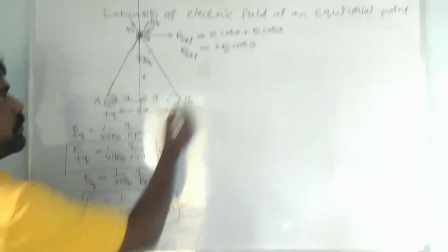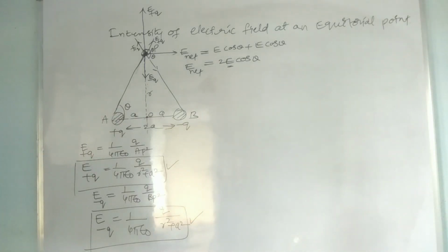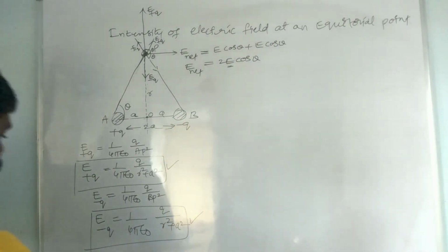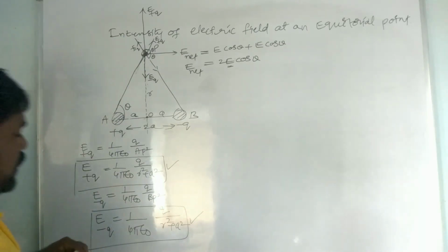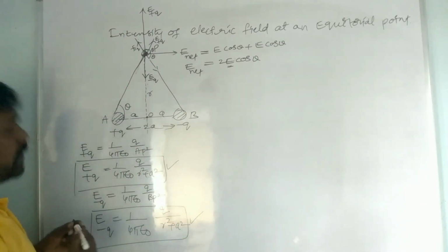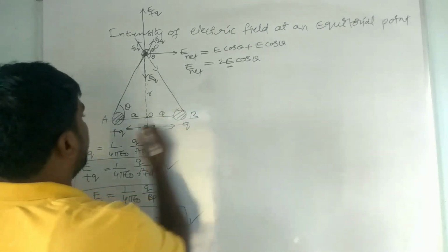Okay, so let us find the cos theta value. Here this is the theta. Where the intensity of electric field is E, we have to find the cos theta value.